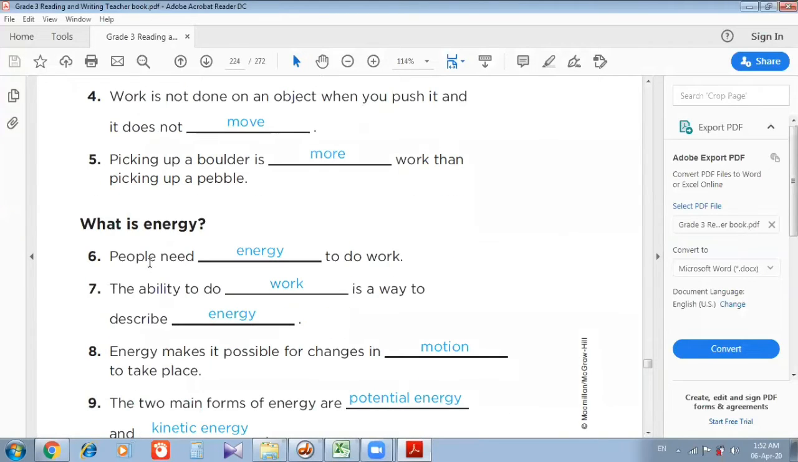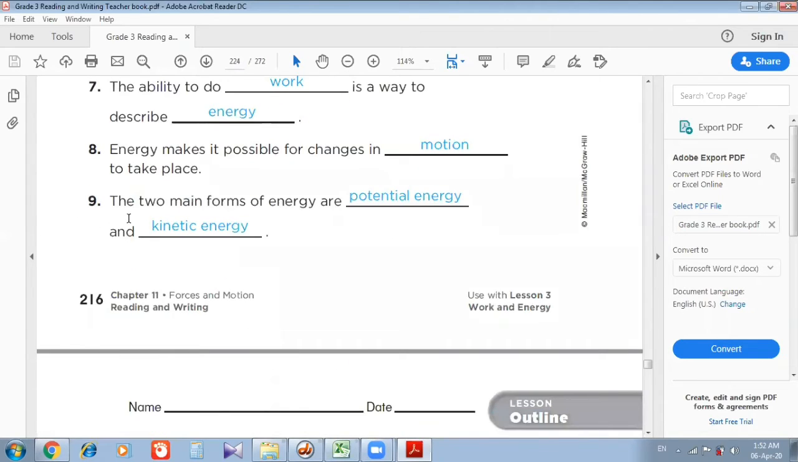Number 6, people need energy to do work. Number 7, the ability to do work is a way to describe energy. Number 8, energy makes it possible for changes in motion to take place. Number 9, the two main forms of energy are potential energy and kinetic energy.